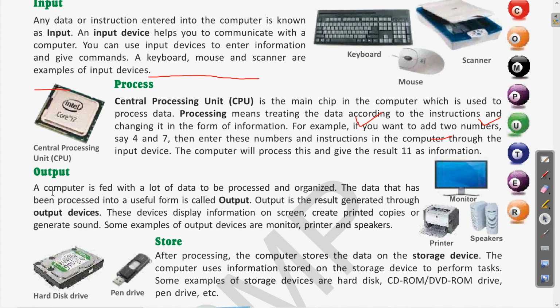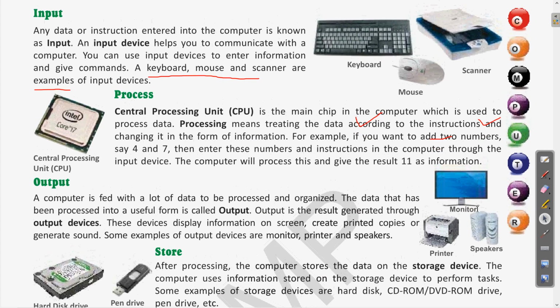So output: a computer is fed with a lot of data to be processed and organized. The data that has been processed into a useful form is called output. Clear? The data which we give is the raw data, and after processing, the result which we obtain is called output, and this output is displayed on various output devices like the monitor, the printer, the speaker. These are all examples of output devices. Clear? I hope this is clear.